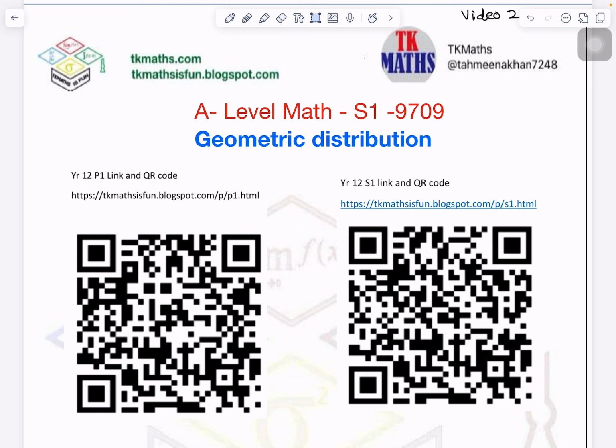In today's video, which is video number 2 on geometric distribution, we will see the understanding of the formula, and there are 5 conditions in which a question is asked. So we will consider all those, because in MF19 you will be given 2 formulae, right? So the rest you have to derive from it right then and there. Remembering is not a piece of cake for everyone, so you should know the reason, how to figure it out.